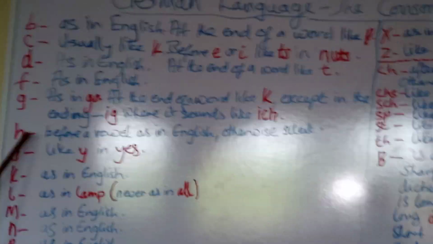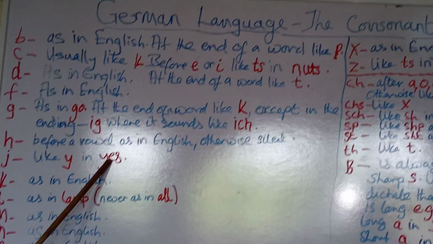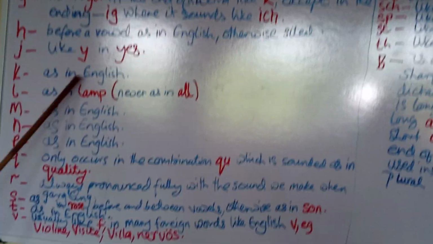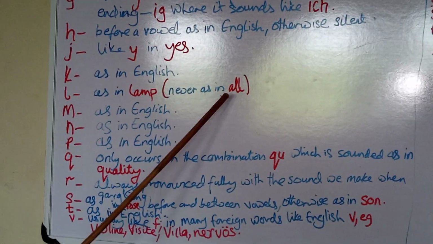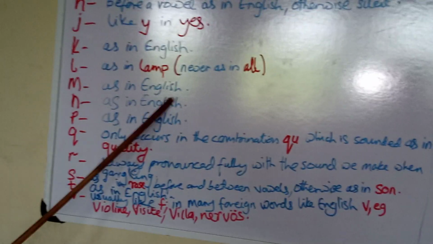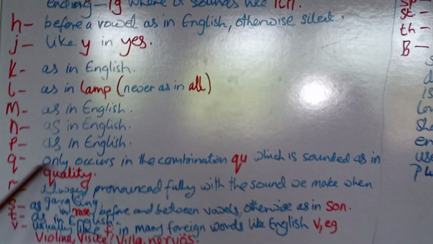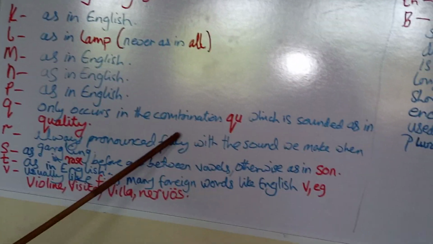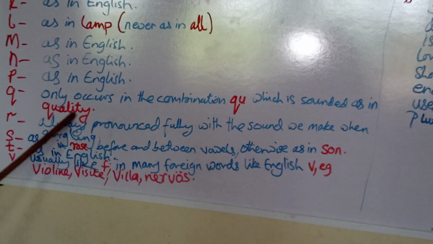H, before a vowel, as in English, otherwise silent. J, like Y in yes. K, as in English. L, as in lamb, never as in all. M, as in English. N, as in English. P, as in English. Q only occurs in the combination QU, which is sounded as in quality.